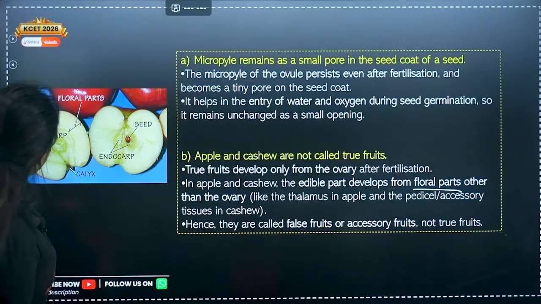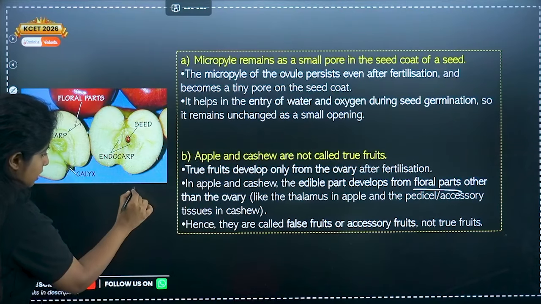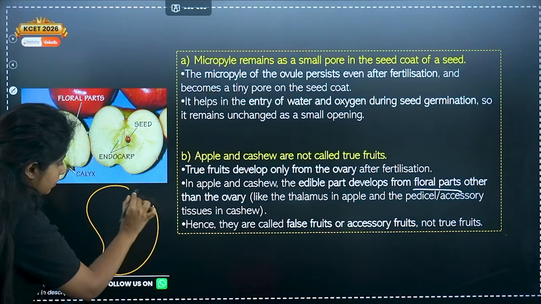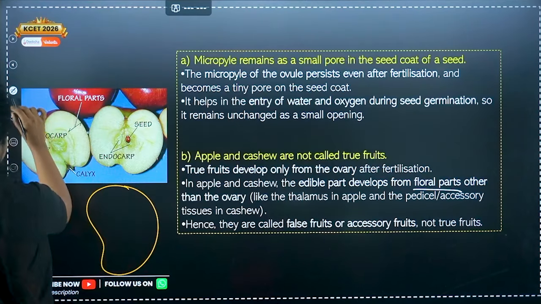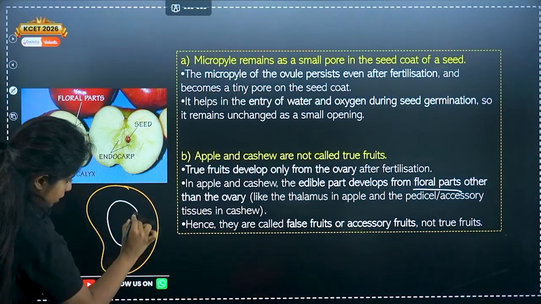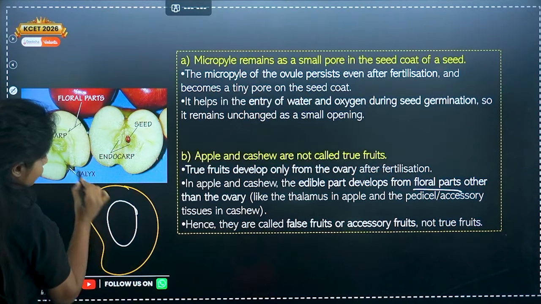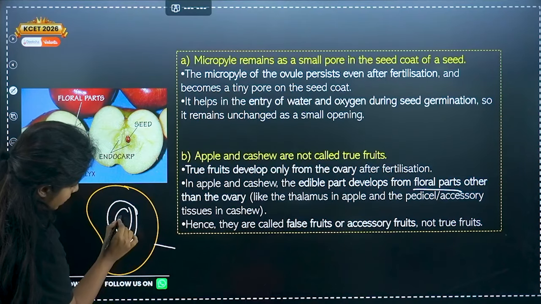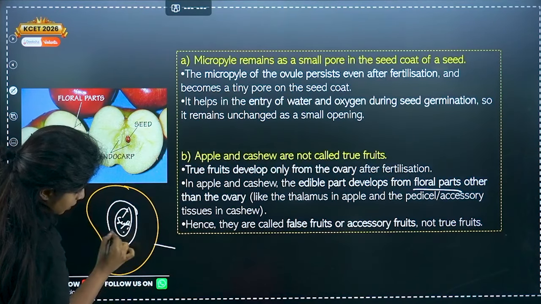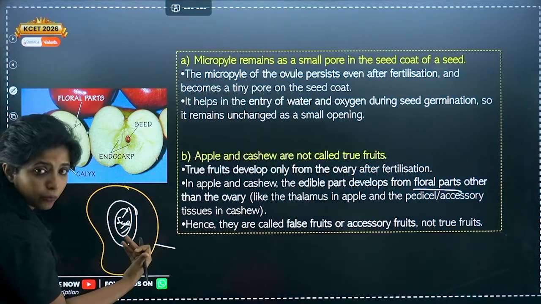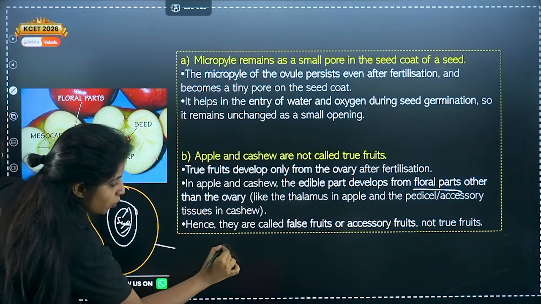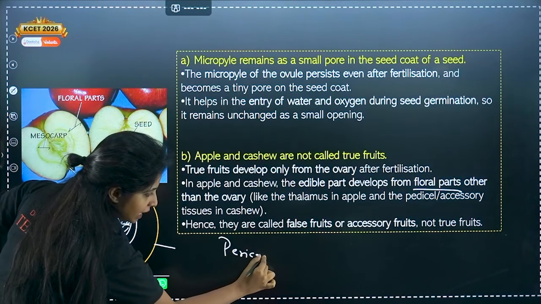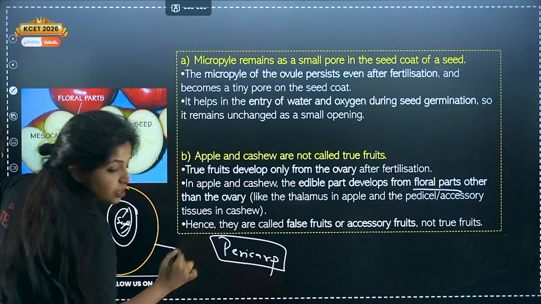So what usually happens in the case of an ovary, right? Suppose I have a mango. You might have eaten a mango, right? And in mango, it looks something like this. So this is the fruit and this is your seed. I'm leaving the seed. I'm talking about the ovary. The ovary has a wall which is known as pericarp. The wall of the ovary is known as pericarp.